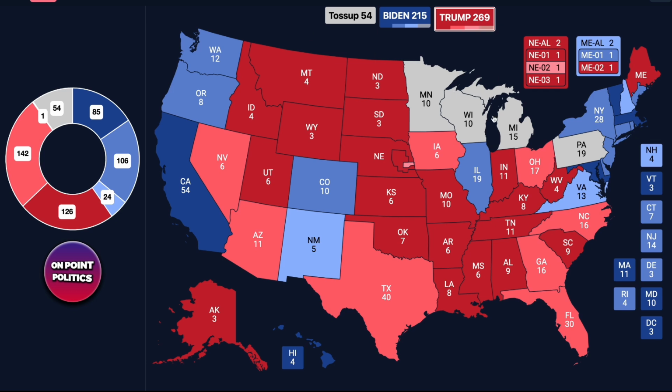He only needs one state, and doesn't necessarily even need a state, because if he were to lose the entire Rust Belt, this would go to the House of Representatives, and he would probably end up winning it through there. We see that the states of Wisconsin and Pennsylvania are around 6 point victories for Donald Trump. And what's quite interesting is that in Pennsylvania, Donald Trump leads by like 2 or 3, depending on what aggregate you're looking at. And the polling error has favored Democrats by around 2 or 3 points in the previous cycle. So it wouldn't be surprising to see that.